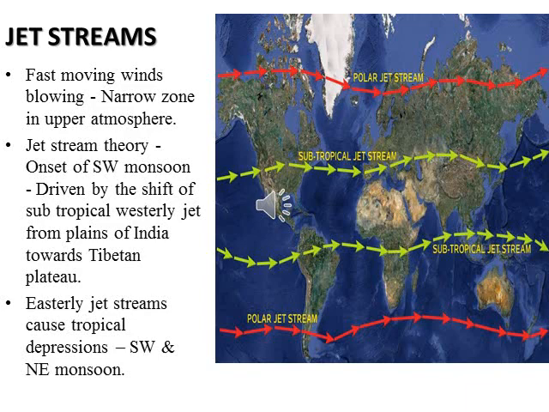Retreating monsoon means the northeast monsoon. So the westerly subtropical jet causes the onset of the southwest monsoon, and the easterly jet stream causes tropical depressions during both the southwest and northeast monsoons.